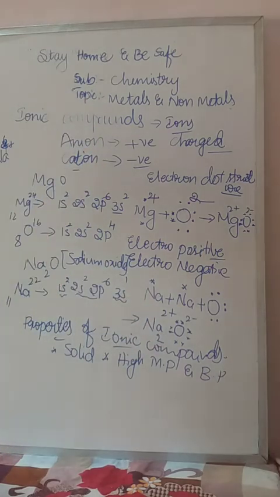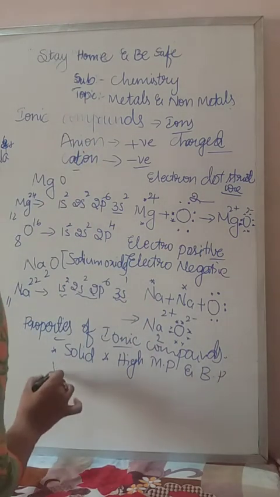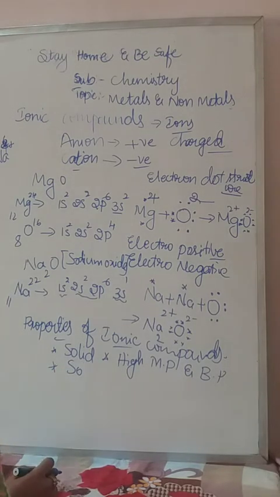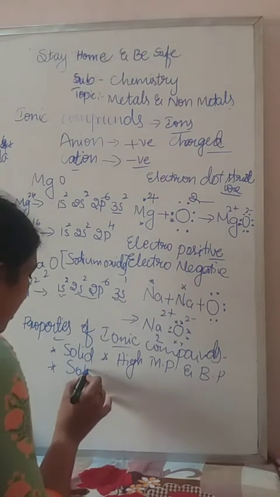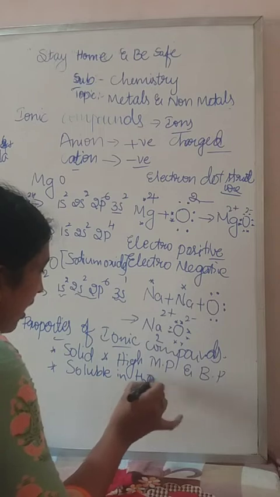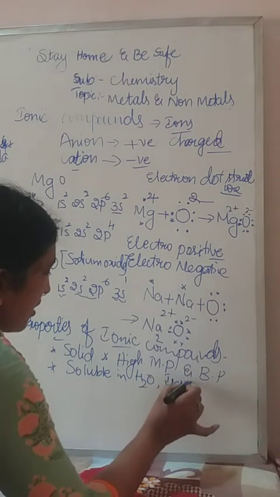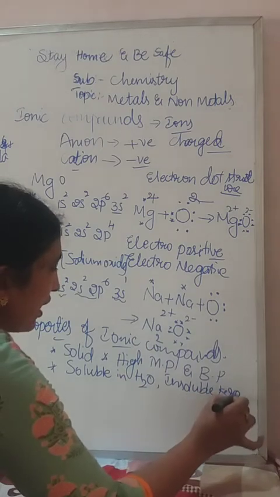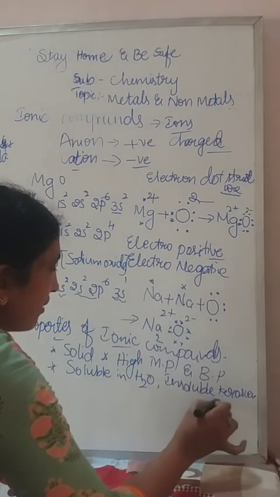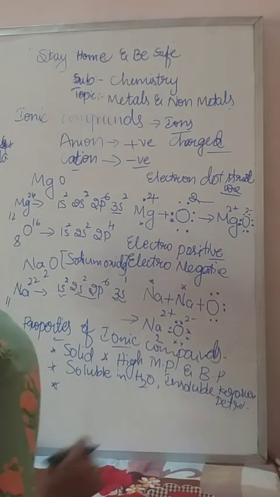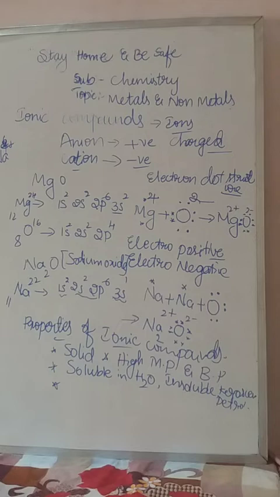Okay. Next, these ionic compounds are soluble in water and insoluble in kerosene, petrol, etc. Soluble means it dissolves. Insoluble means it does not dissolve. In which liquid? That is kerosene and petrol, etc. Okay, ionic compounds are soluble in water and insoluble in kerosene and petrol, etc.